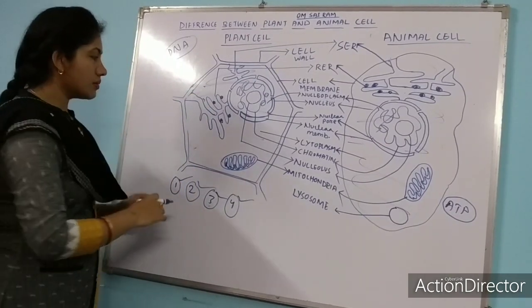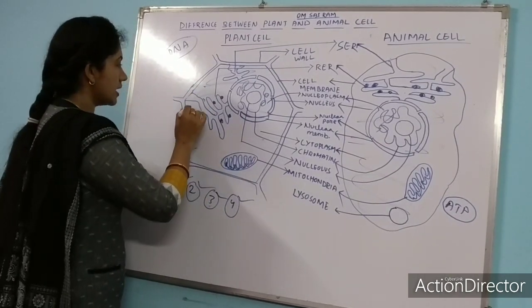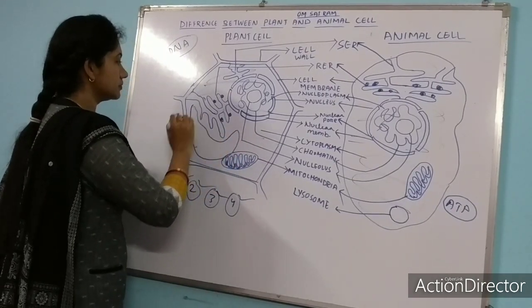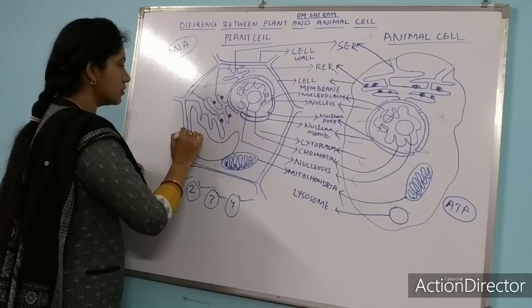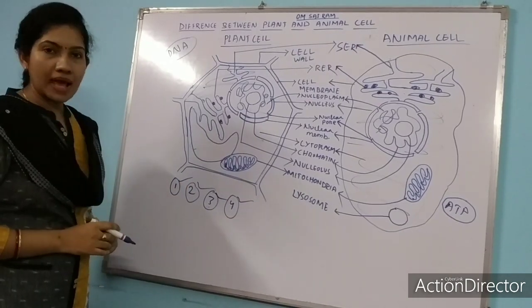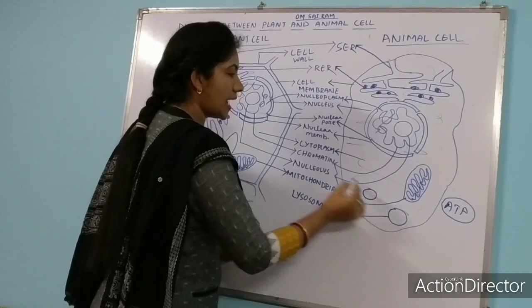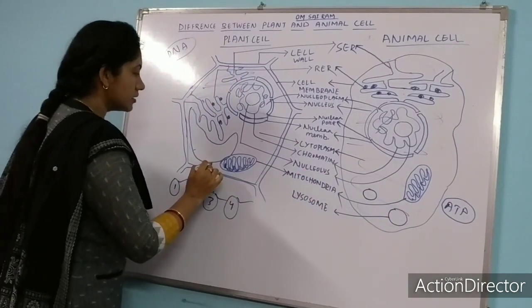Let us talk about the third structure, that is the vacuole. Okay, vacuole is very large in plant cell, whereas it is small in animal cell.